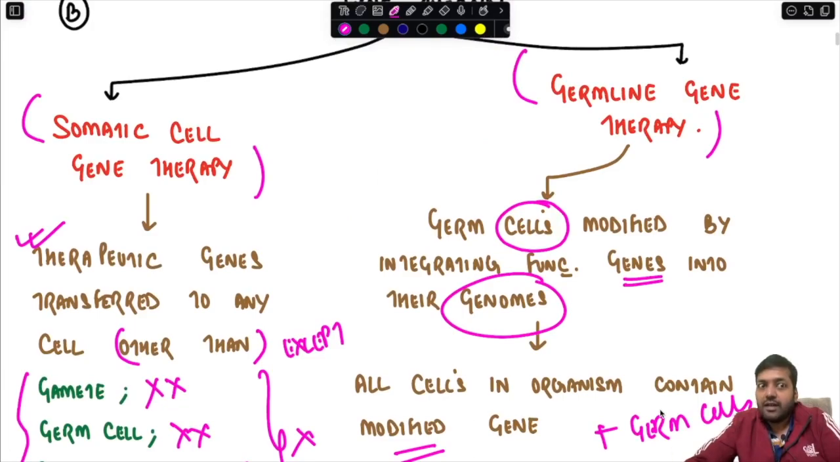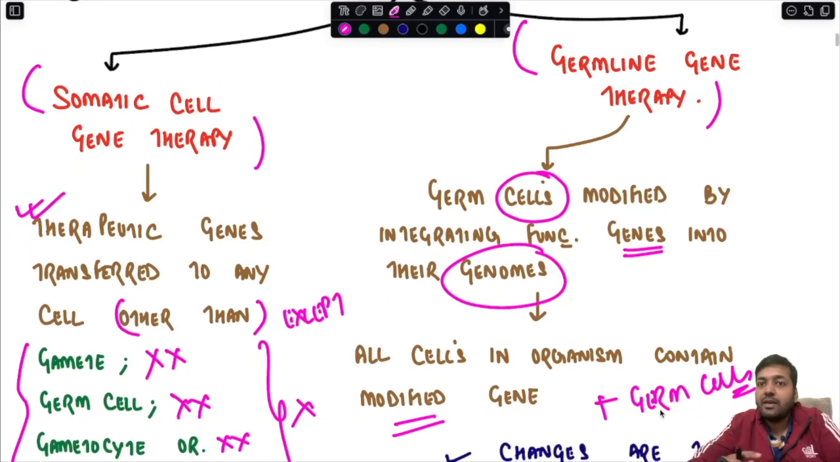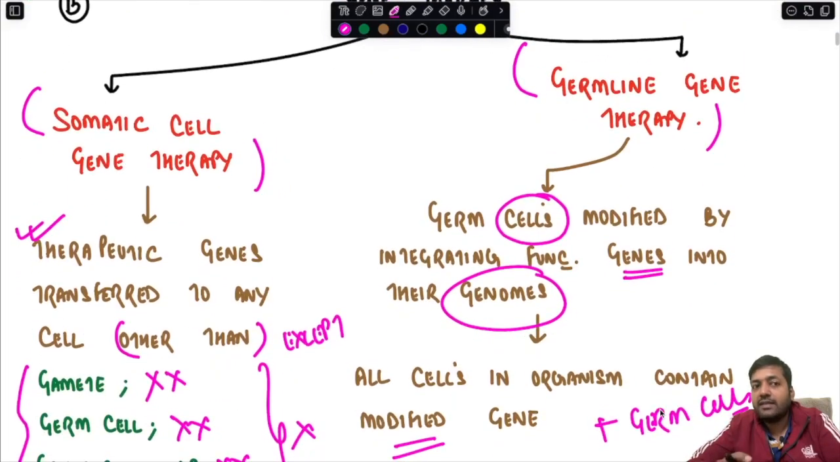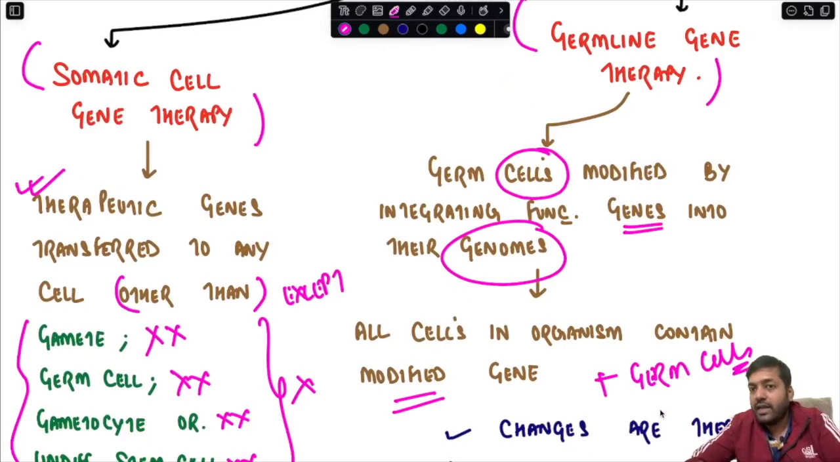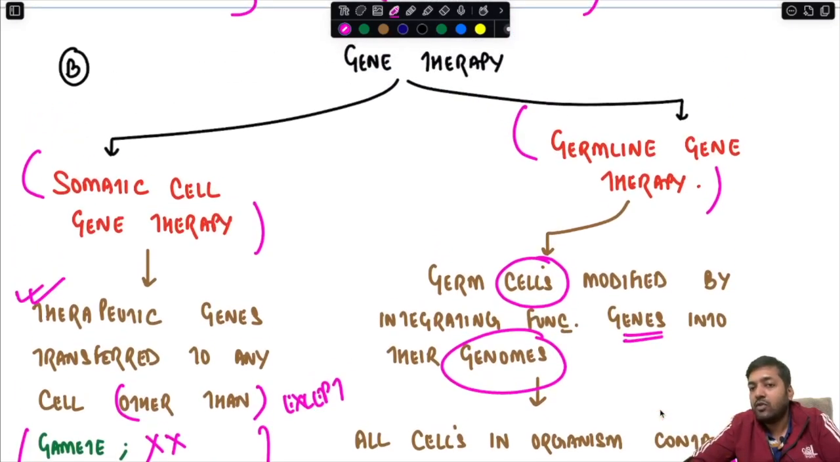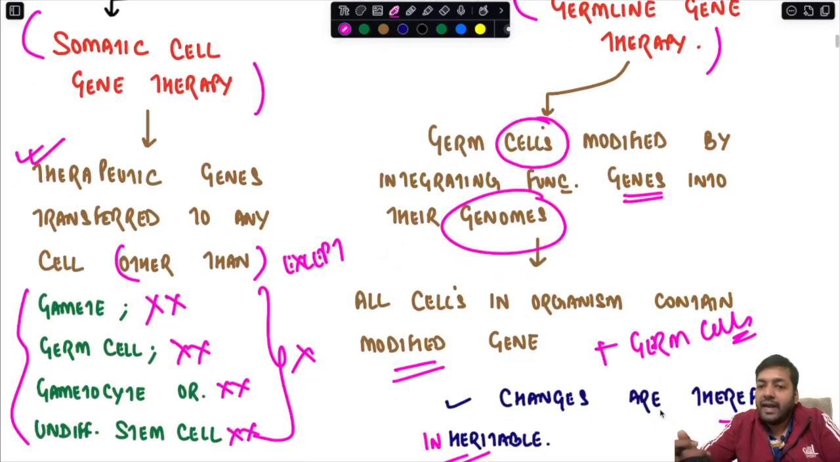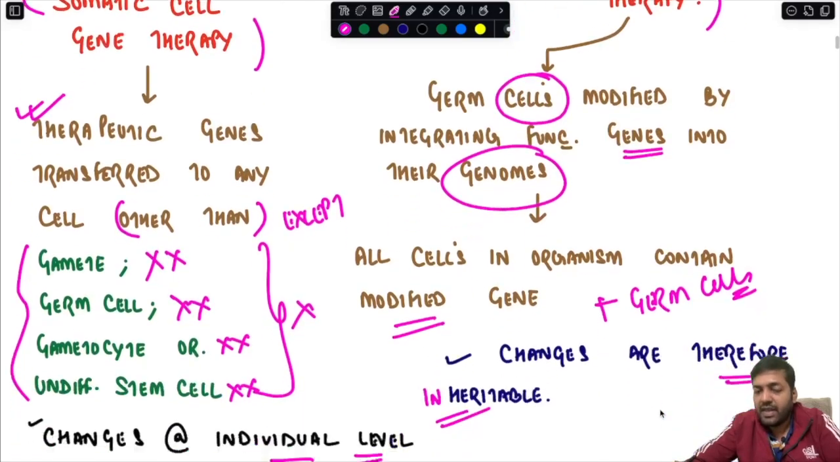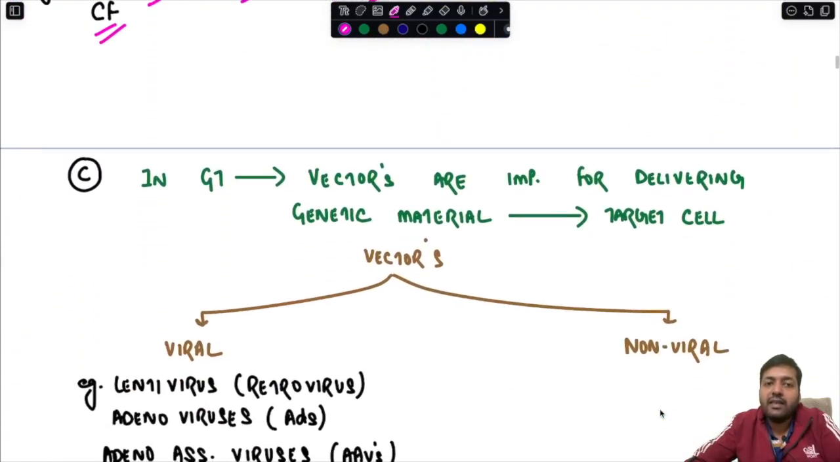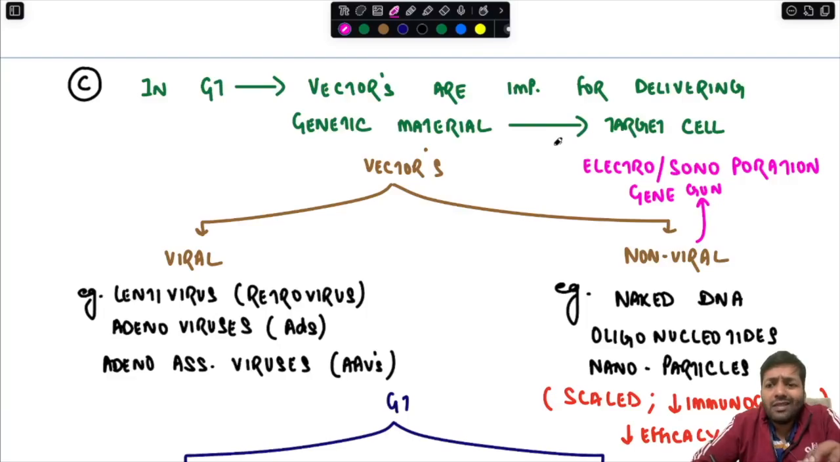So I hope this is crystal clear to everyone. Somatic cell gene therapy introduces therapeutic genes in all cells except the germ cells, and is not inheritable. Whereas in germline gene therapy, the therapeutic genes are introduced into the germ cells, all cells in the organism will contain the modified gene, and the changes are inheritable.